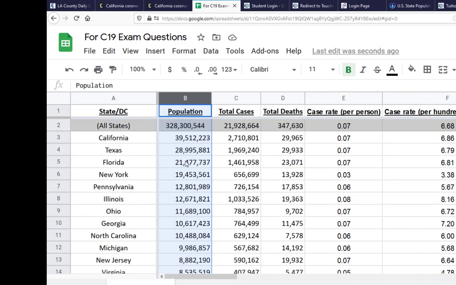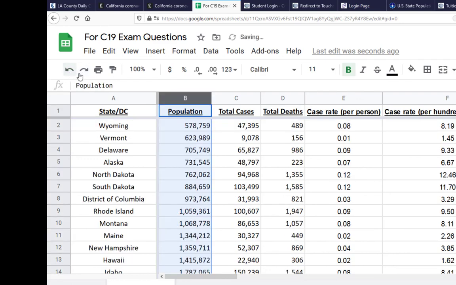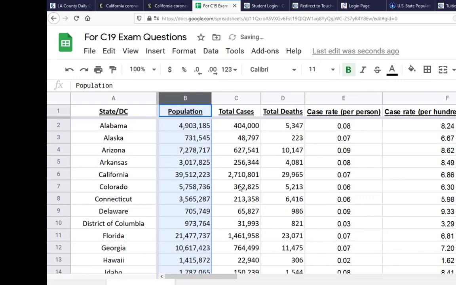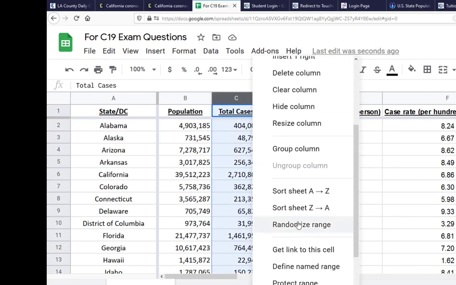And you can sort any column you want. And you can also undo a sort. I'm going to show you, you can use the undo button here, or I always use the control button held down and press Z. If I undo it twice, I'm back to where I started. And you can sort any column. You can sort by the number of cases.